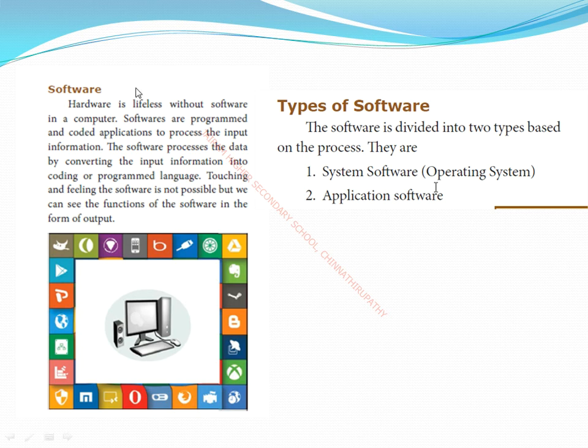Okay. So now I will read out this paragraph. You listen carefully. Hardware is lifeless without software in a computer. Because hardware is nothing. Only the monitor, keyboard, all the physical components come under the category of hardware. How does the hardware work? By the help of software instructions. So a computer will work by the help of two important components. One is hardware, another one is software.